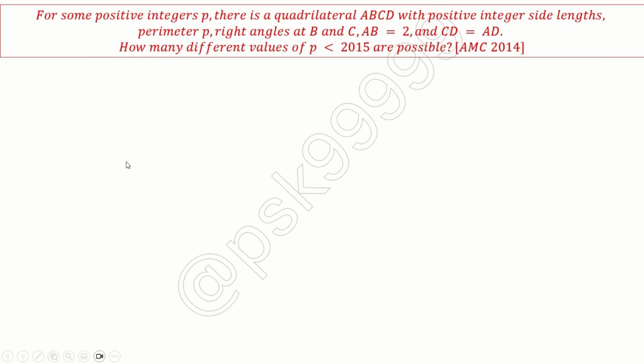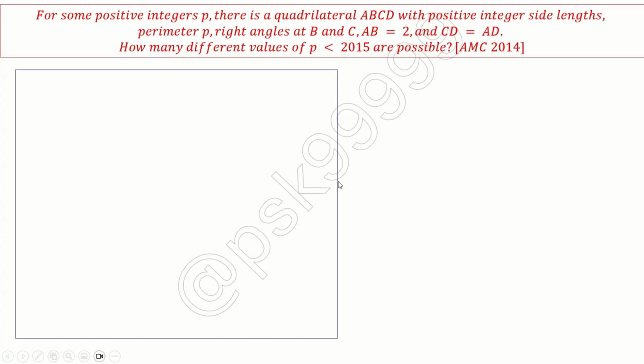For some positive integers p, there is a quadrilateral ABCD with positive integer side lengths, perimeter p. Okay, p is the perimeter. Right angles at B and C, AB equal to 2 and CD equal to AD. This is the given data. How many different values of p, which is the perimeter, are possible less than 2015?